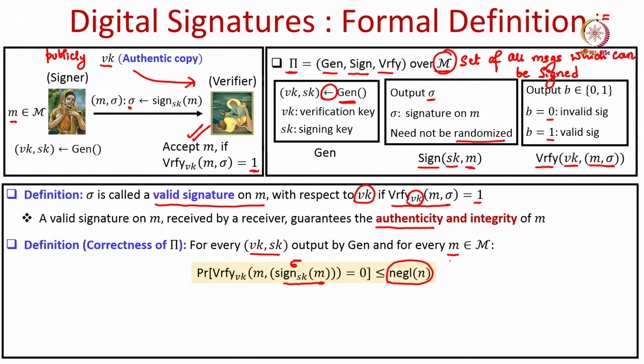Here, negl denotes a negligible function in this parameter n, where n is the security parameter.